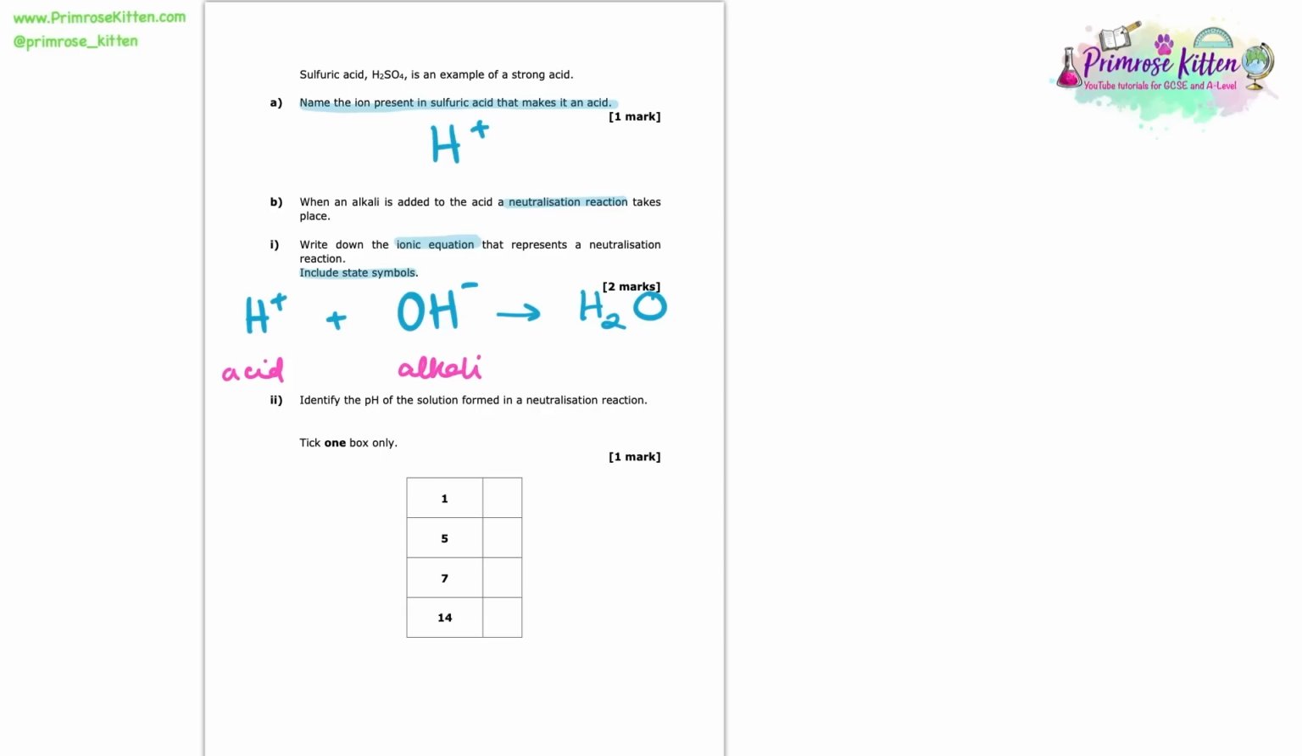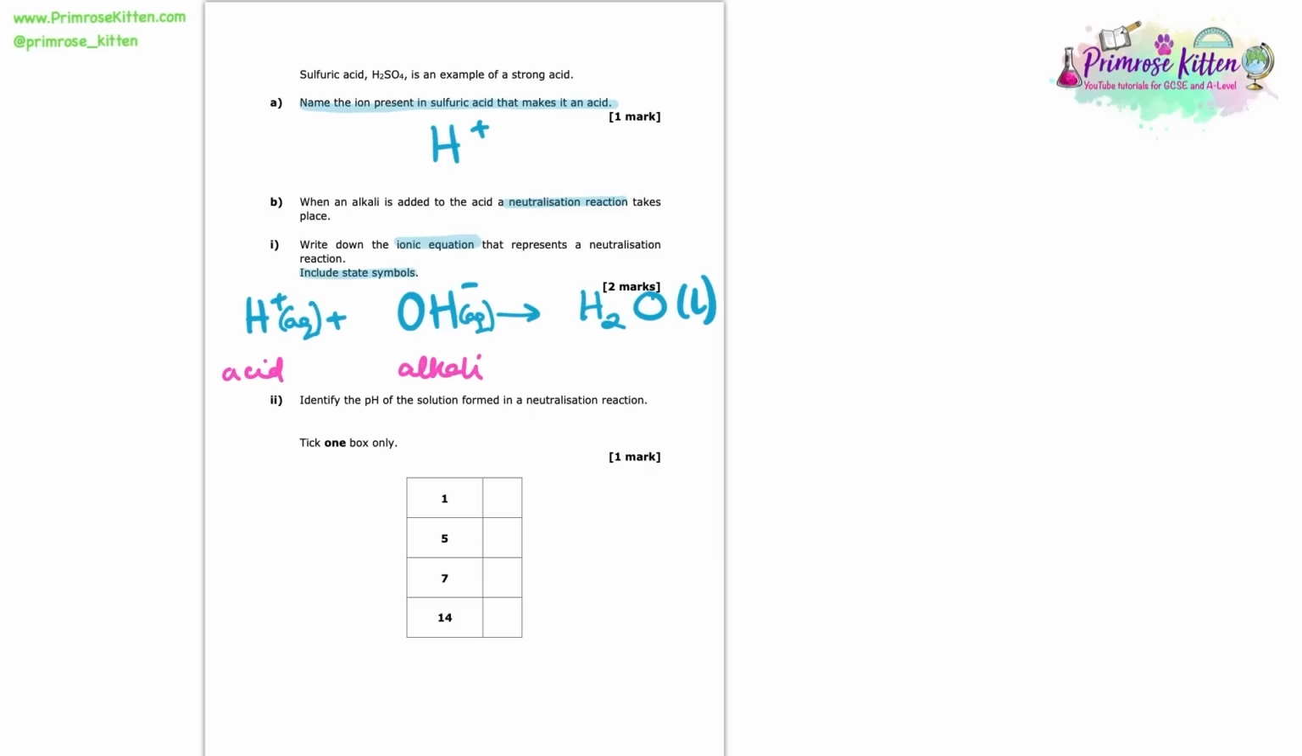So now that we've got H+ plus OH- makes H2O, we can have a look at the state symbols. Both H+ and OH- are found in solution, which means that they are aqueous. Water, on the other hand, is a liquid, so we're going to write a little L in brackets next to the water. And there we have the ionic equation that represents a neutralization reaction. We can just go away and learn this because it's going to come up time and time again.